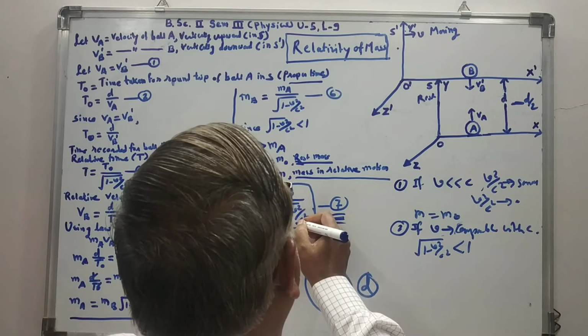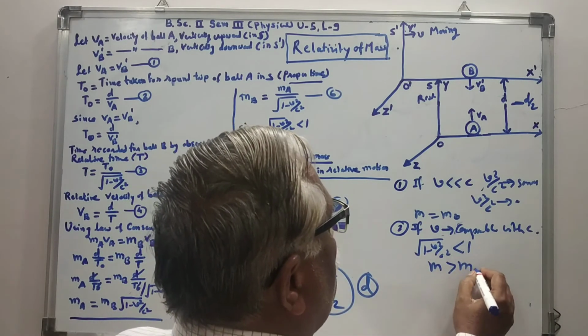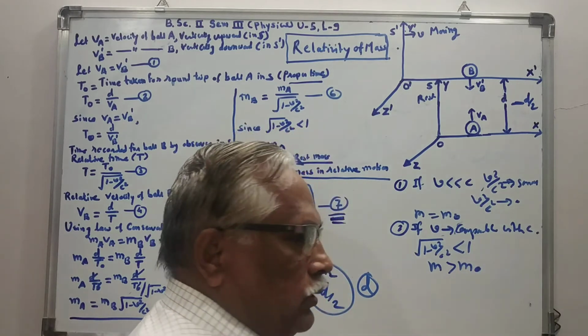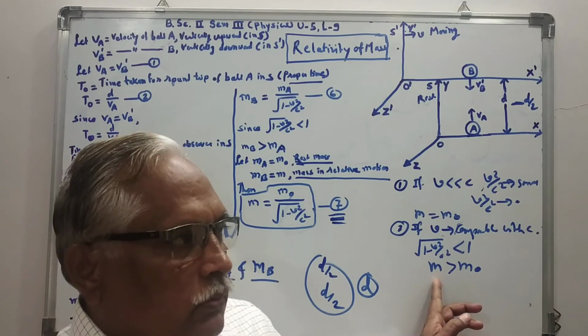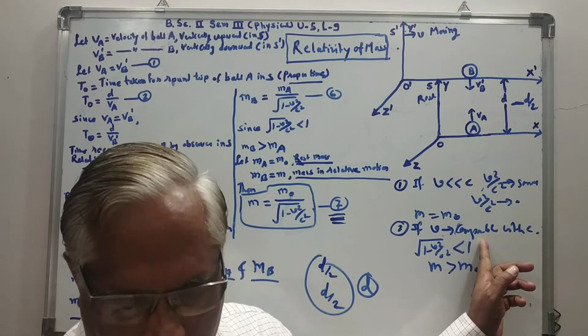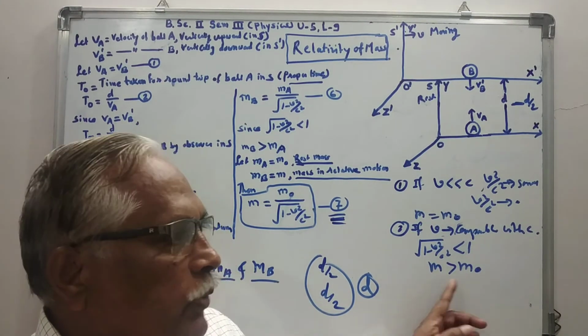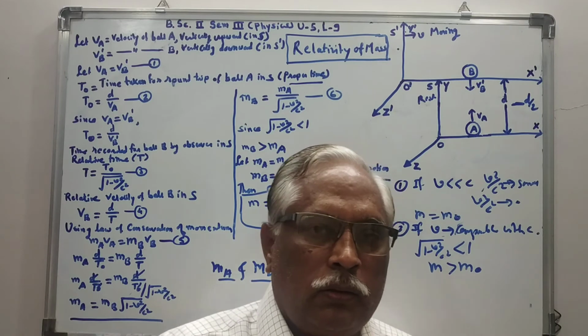As this factor is less than 1, m will definitely be greater than m0. This means that the mass of the body in motion, when the velocity v is comparable with the velocity of light, will be found to be greater than the mass of the body at rest.